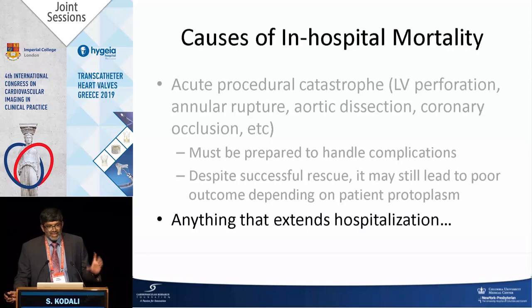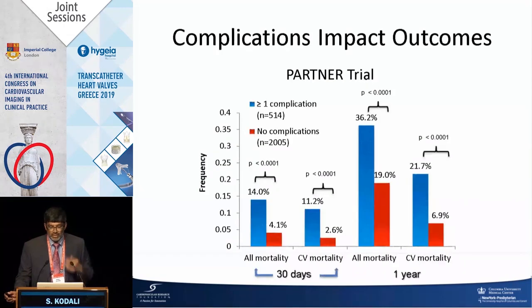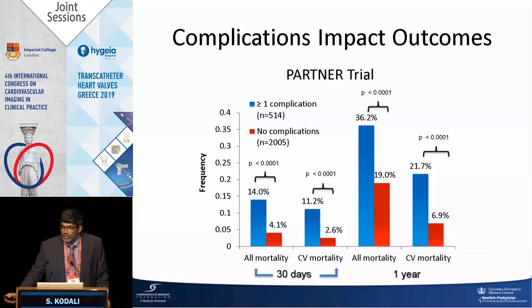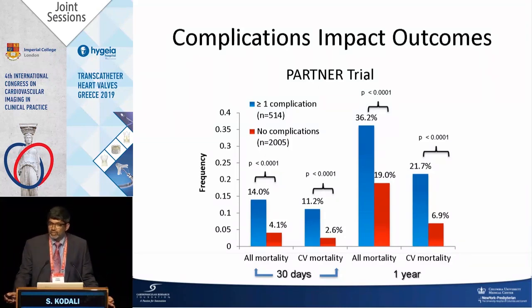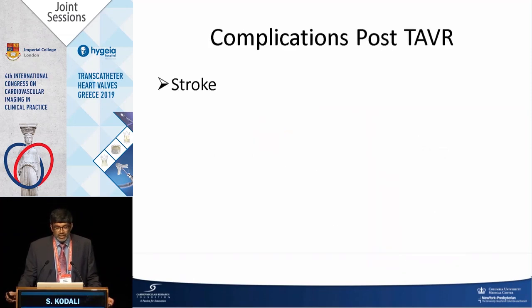So again, it's these things that extend hospitalization that lead to mortality. And it depends on the patient protoplasm. You know, we saw early on from the PARTNER trial, if you had a complication with the procedure, whether that was major vascular, major bleeding, or major stroke, mortality was about 3 times higher. And this was in a high-risk population, early experience, but mortality is increased with complications.